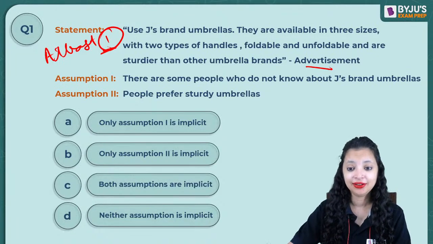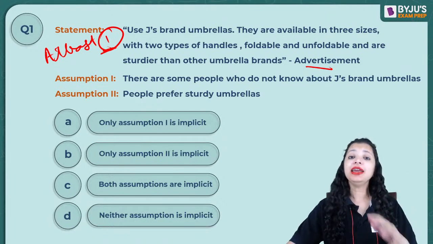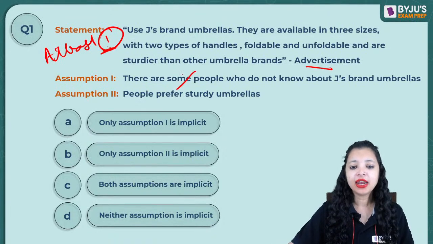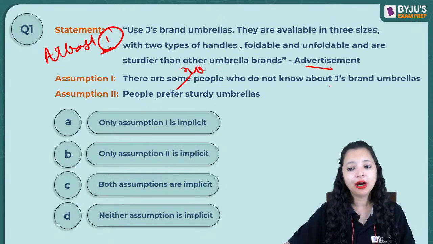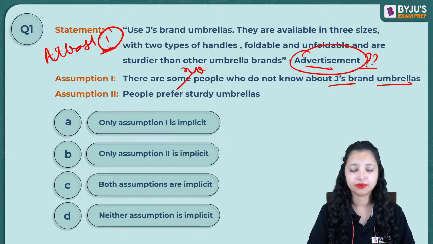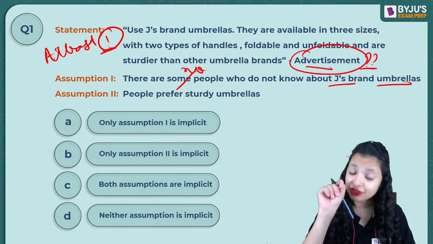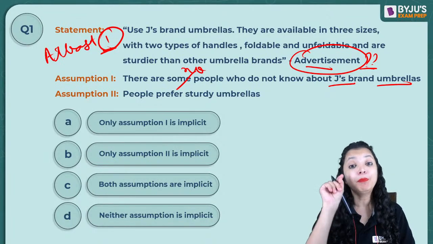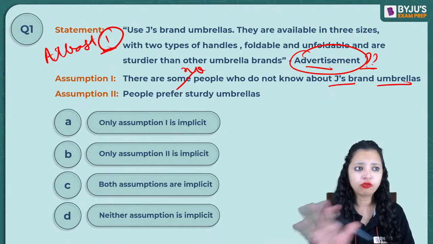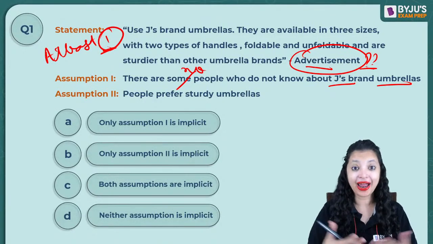Diya? Sahil, did you get it? The fundamental here: let's try to use the negation technique. What did I teach you? If there are no people who do not know, that is, if everybody knows about this brand's umbrellas, why will he spend a humongous amount of money on advertisement? He will not. So with every advertisement, there will be a prerequisite that at least one person does not know of what this brand does.